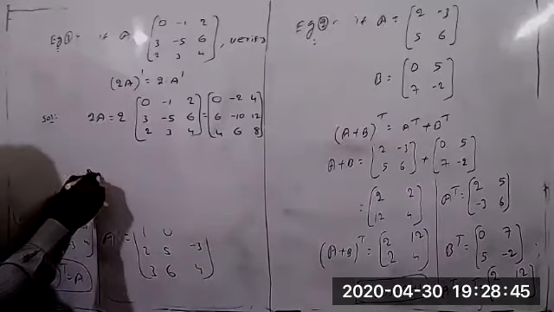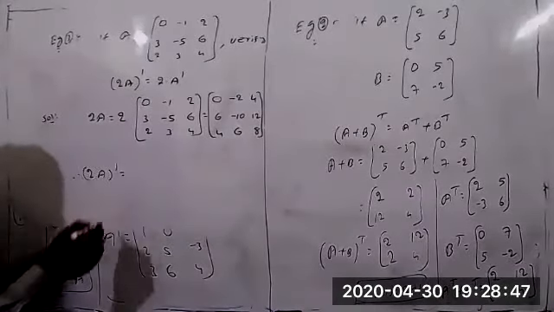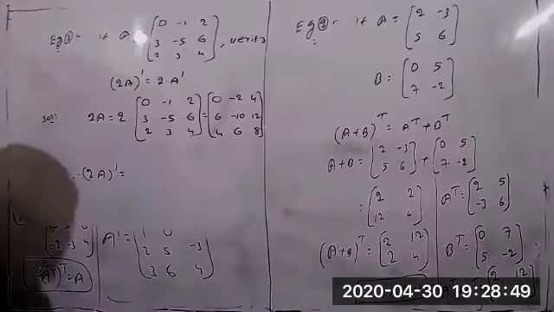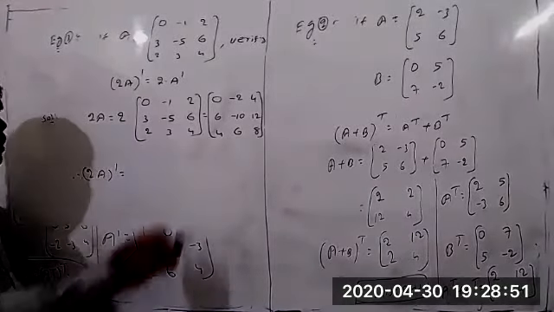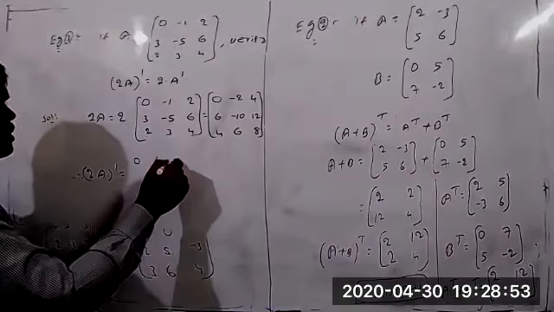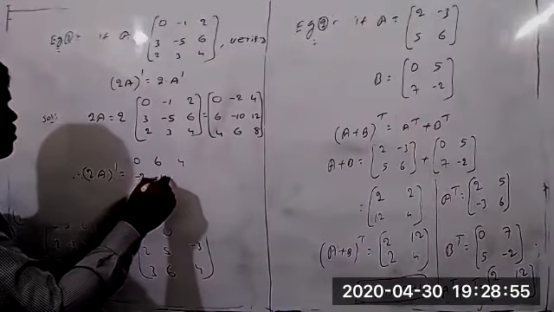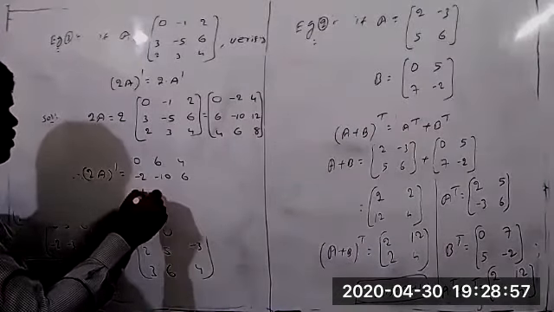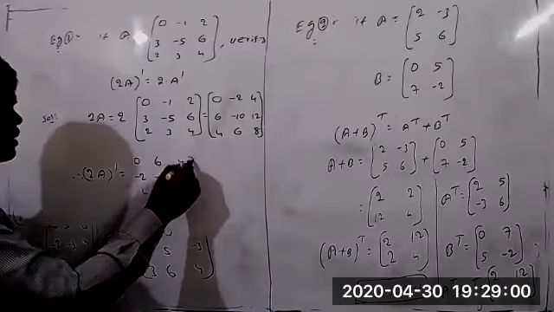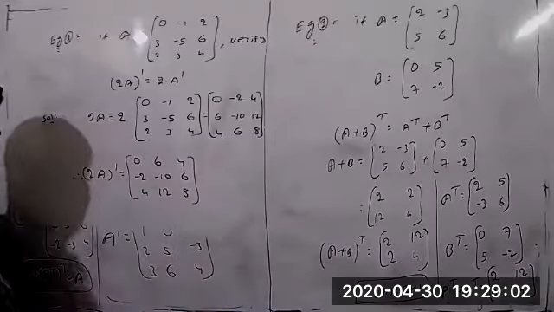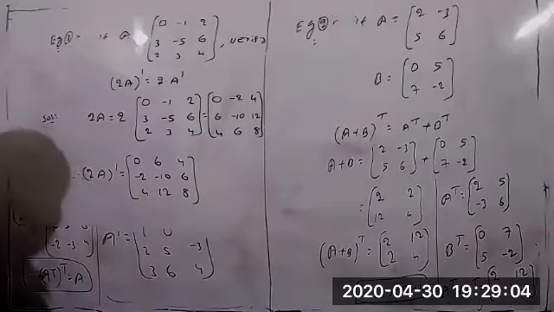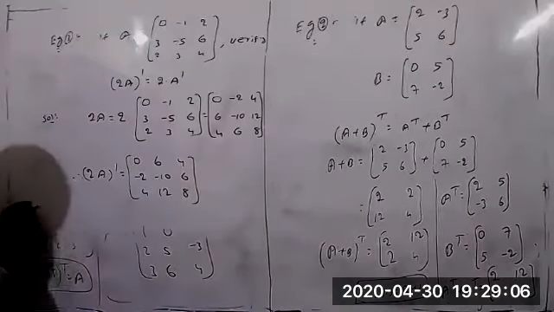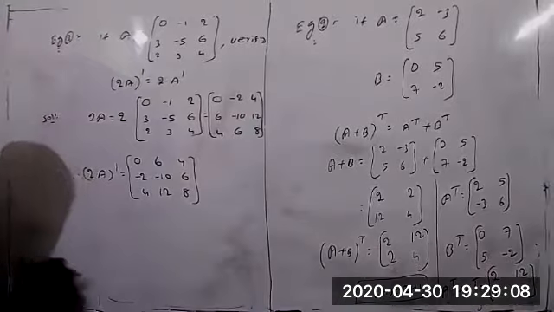So therefore, (2A) transpose equal to, just for this matter, you can interchange the rows and columns. Now what I get: 0, 6, 4, minus 2, minus 10, 6, and 4, 12, 8. This is the matrix of (2A) transpose. Now to verify the RHS value.